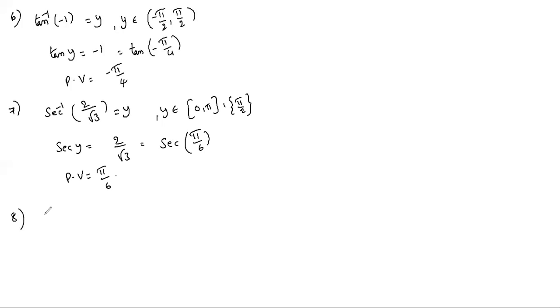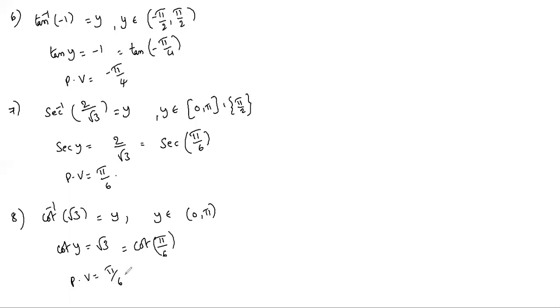Cot inverse root 3. Let it be y. Cot inverse belongs to the open interval 0 to pi. So cot y equals root 3. In 0 to pi, positive means the first quadrant angle, pi by 6. So the principal value is also pi by 6.